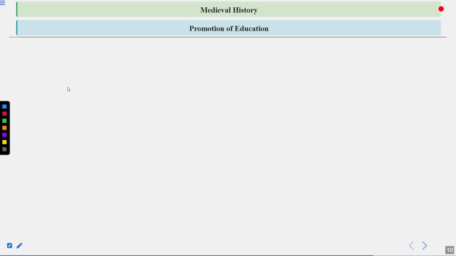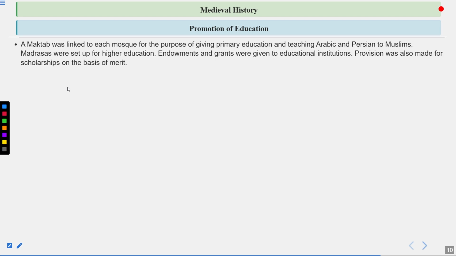Let's read more. A maktab was linked to each mosque for the purpose of giving primary education and teaching Arabic and Persian to Muslims. Madrasas were set up for higher education. Endowments and grants were given to educational institutions. Provision was also made for scholarships on the basis of merit.